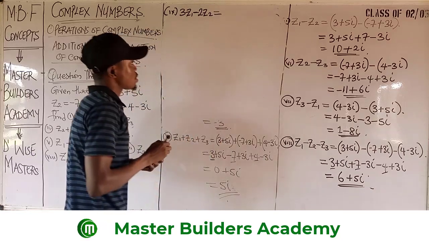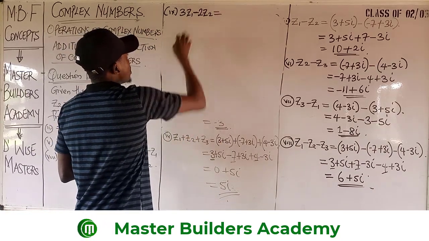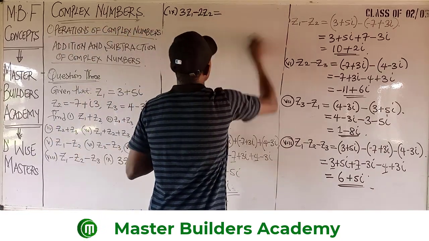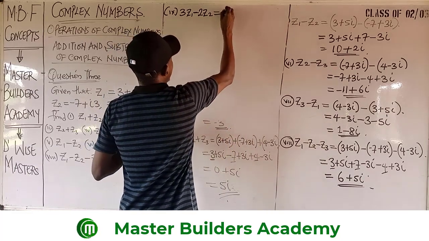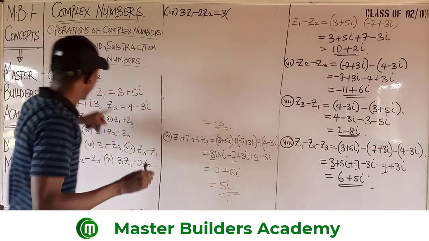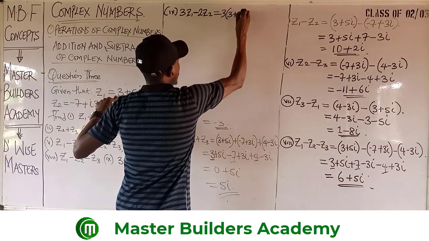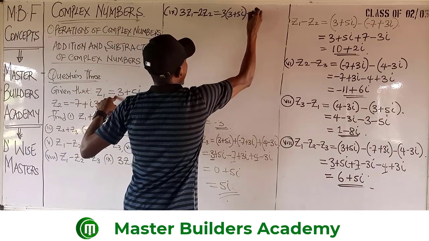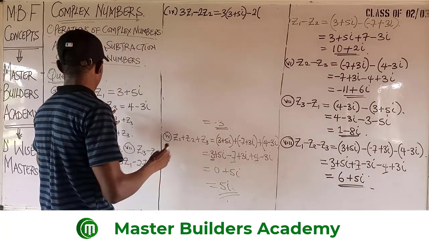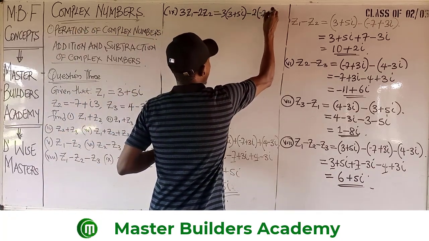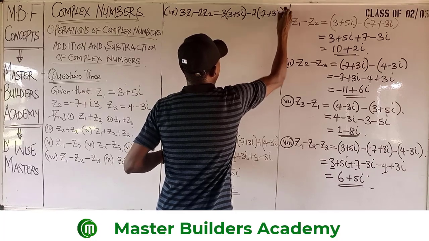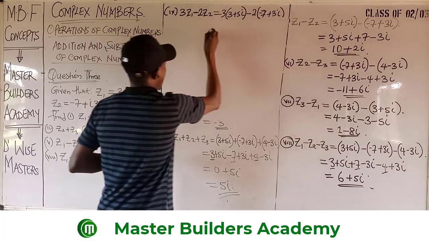What this means is that we have to multiply z1 by 3 and then multiply z2. So we have 3 into, what is z1? Z1 is 3 plus 5i, then minus 2 into z2 is minus 7 plus 3i. It's just as simple as that.